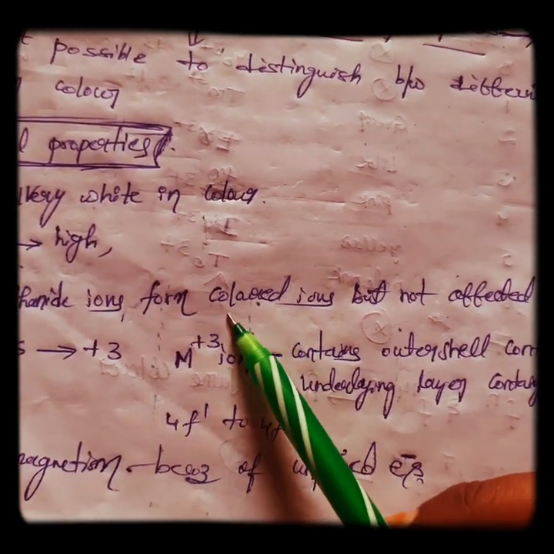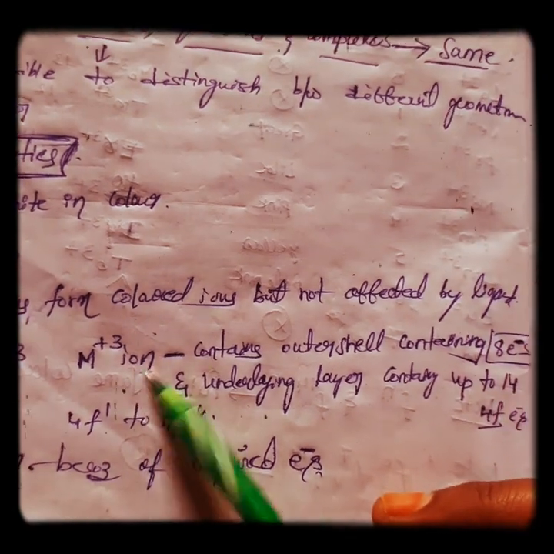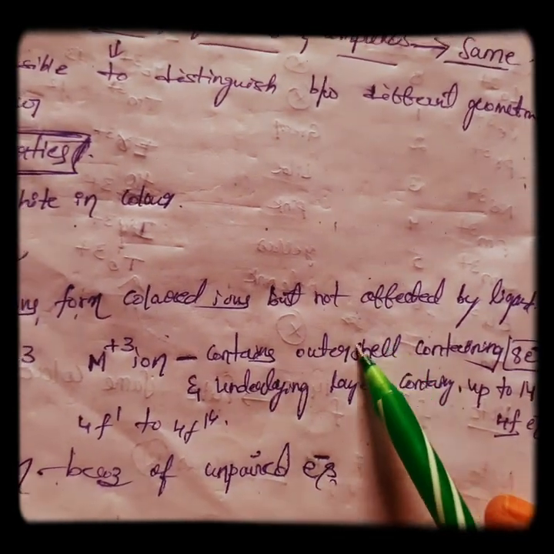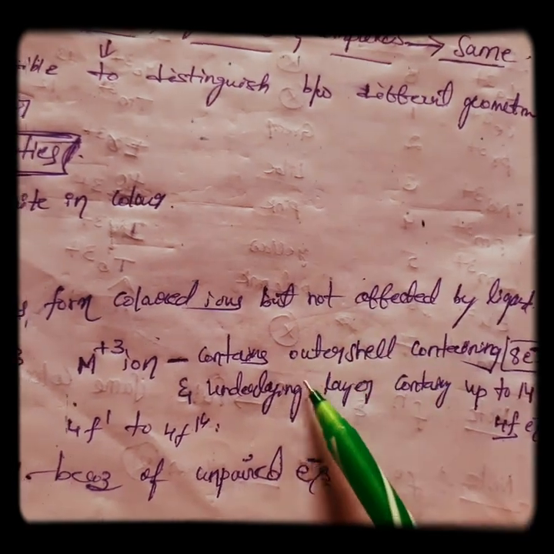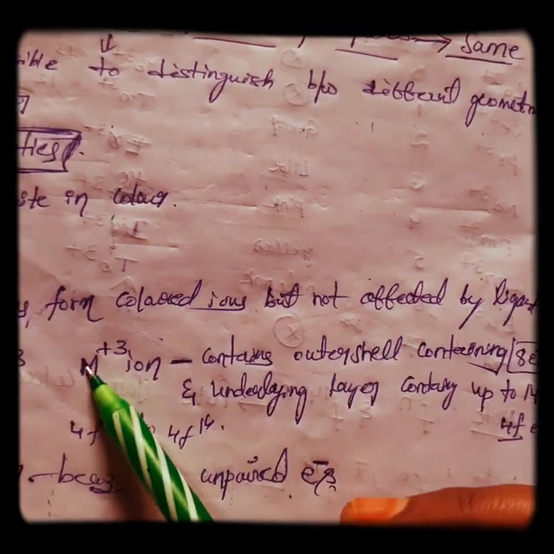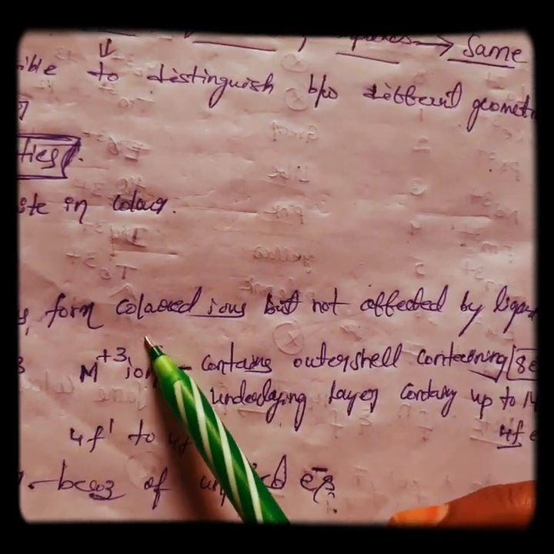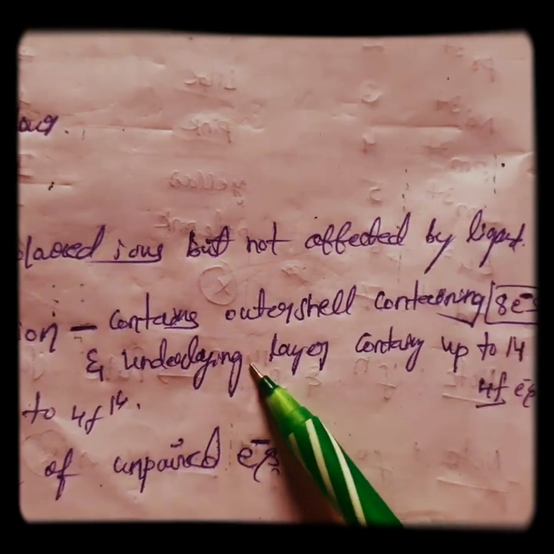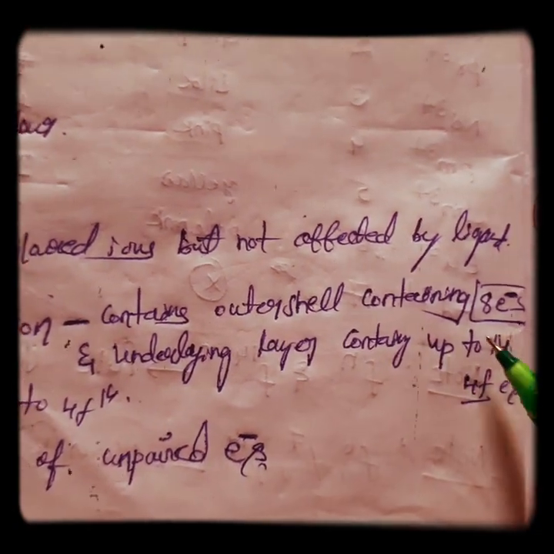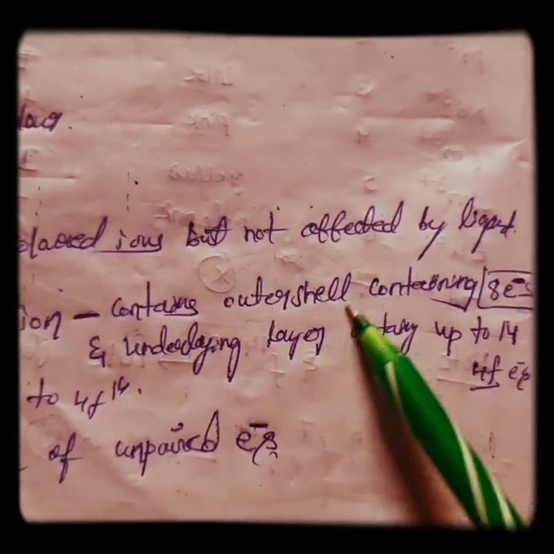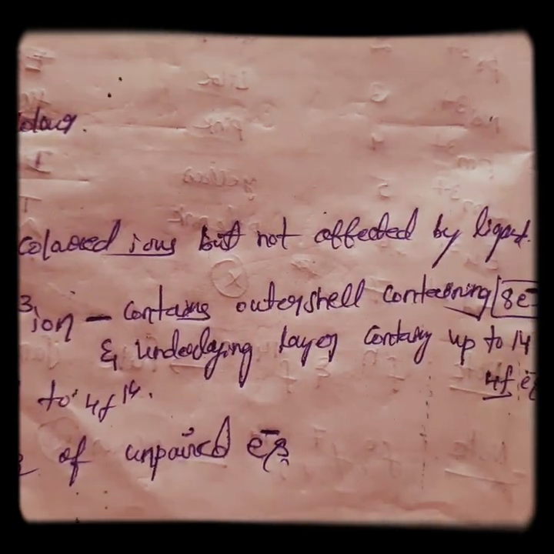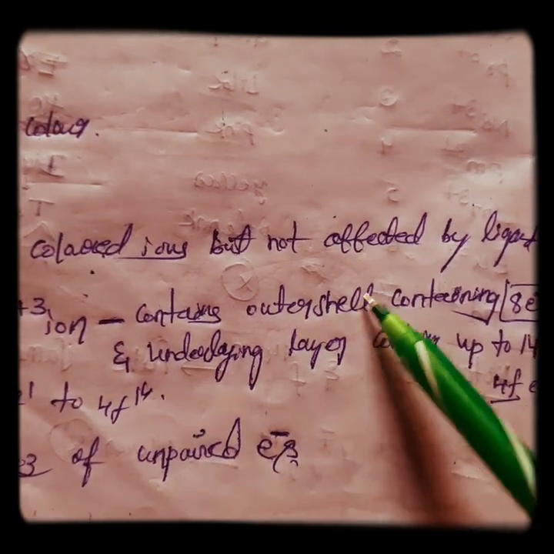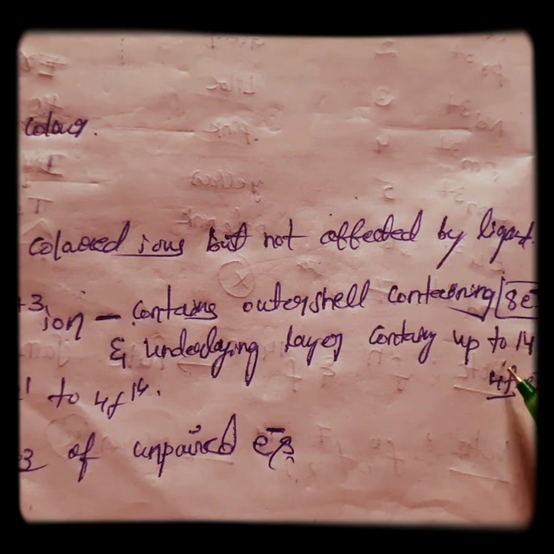When it is in the +3 oxidation state, the outer shell has 8 electrons, and the underlying layer may contain up to 14 electrons.